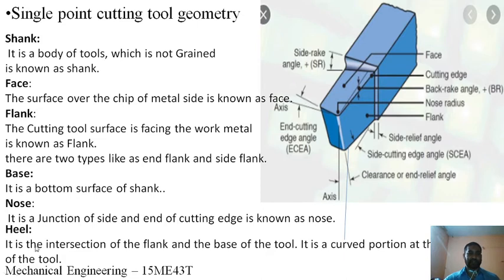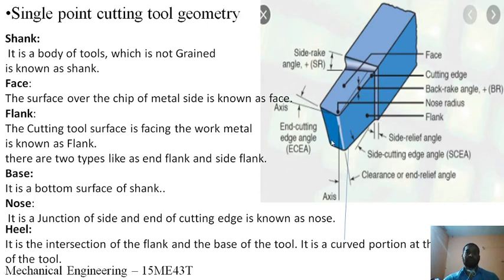Next is the heel. It is the intersection of the flank and the base of the tool. It is a curved portion at the bottom of the tool. So what is the flank? These are the flanks. The intersection of this flank and the base of the tool at the bottom portion is called the heel. This is the flank surface, this is the base, and the intersection of the flank surface and the base of the tool is called the heel.